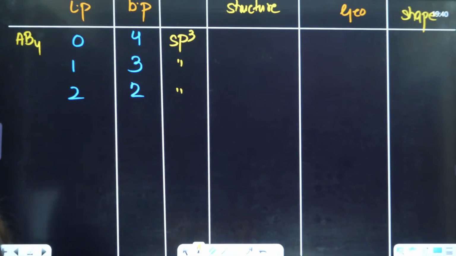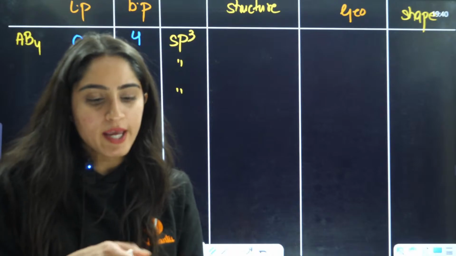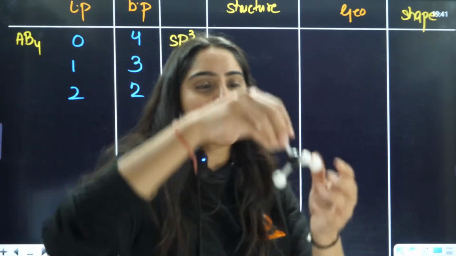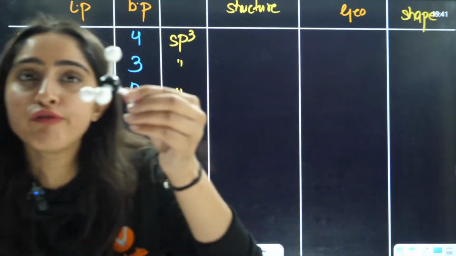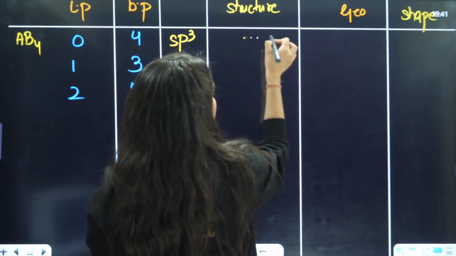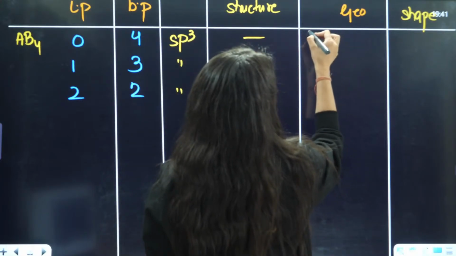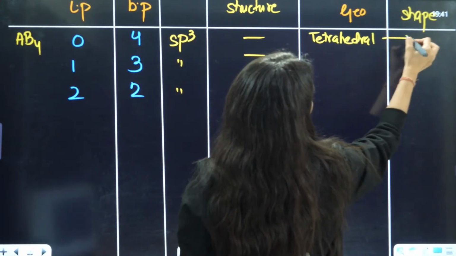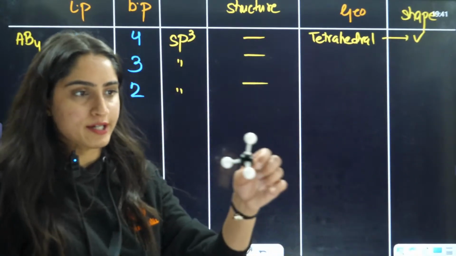In the first case, when you have all 4 bond pairs, the structure is tetrahedral, and the shape is also going to be the same, tetrahedral.